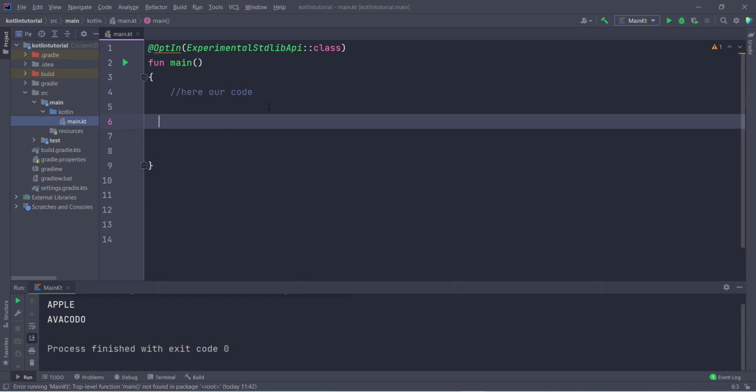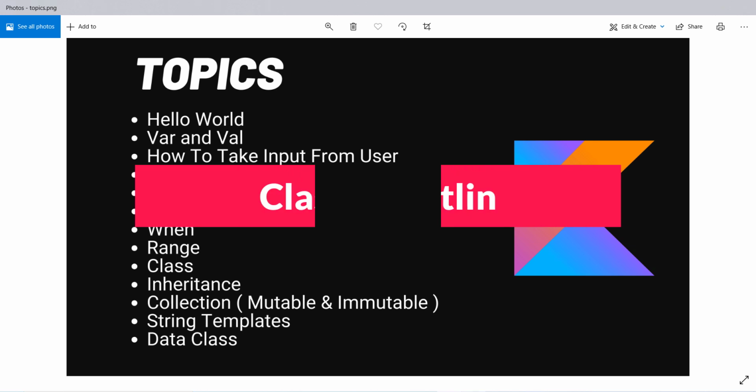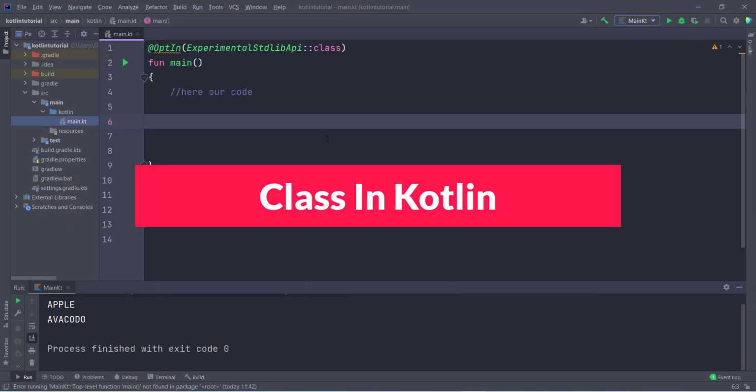Now I already explained to you what the when statement is. Now let's move on to some advanced topics which are known as class, inheritance, collection, string templates, data classes. So this is a very important thing in Kotlin you should know. So now let's see how to create a class in Kotlin.